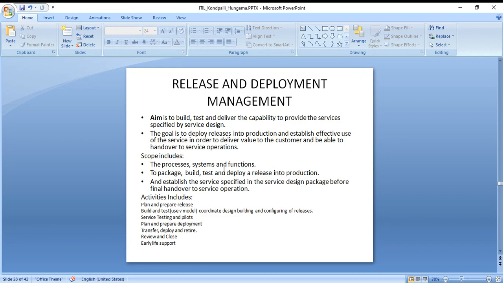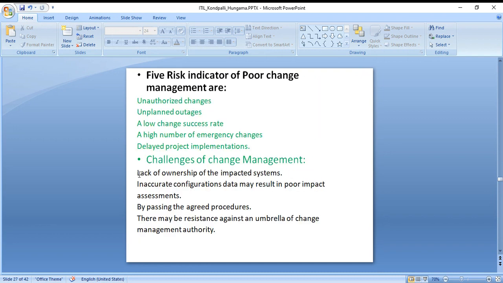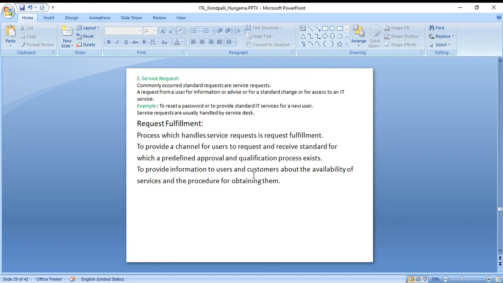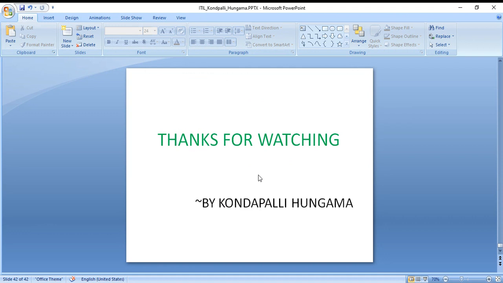What are the challenges of change management? Obviously, you need to give the correct answer for what is being changed. Challenges include lack of ownership of the impacted system, and inaccurate configuration data may result in poor impact assessment. Bypassing the agreed procedures, there may be resistance against an umbrella of change management authority. Okay, fine, I'm done with the slides.